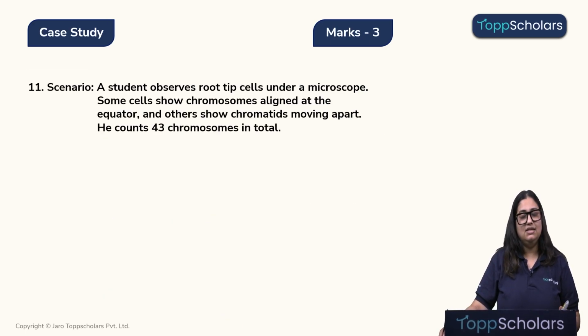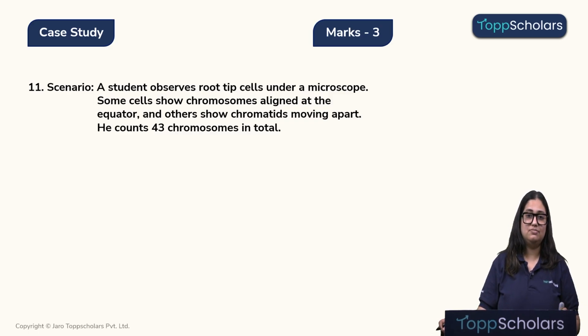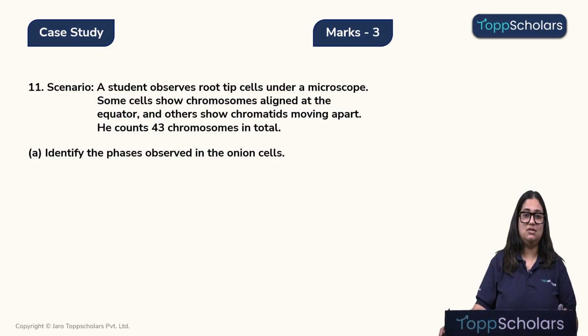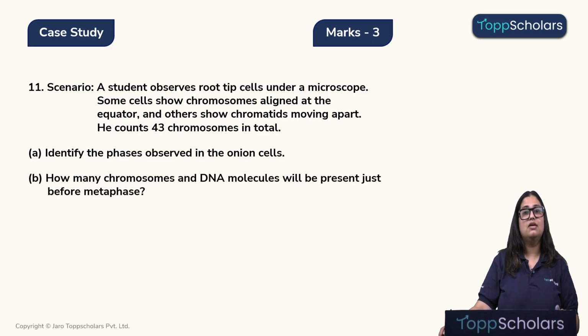Let's look at this case study. Scenario. A student observes a root tip cell under a microscope. Some cells show chromosomes aligned at the equator and others show chromatids moving apart from each other. He counts a total of 43 chromosomes. Identify the phases observed in the onion cell.